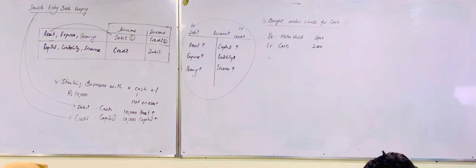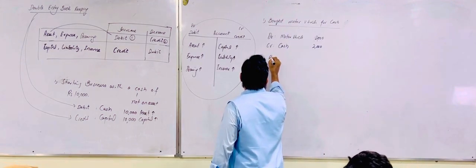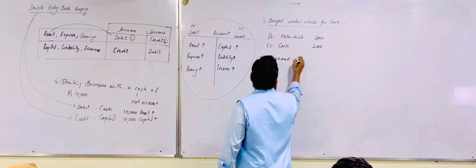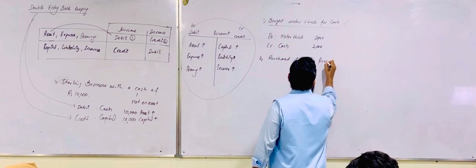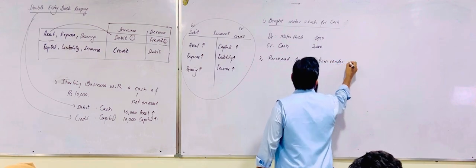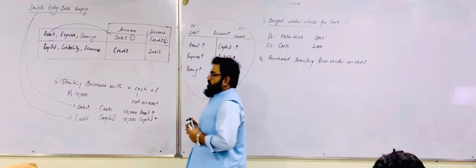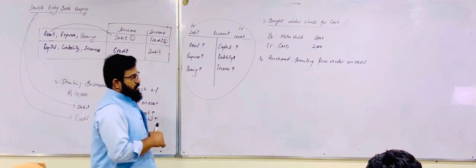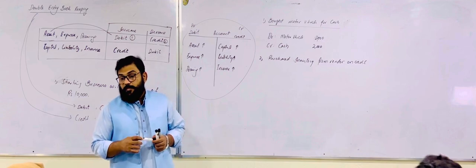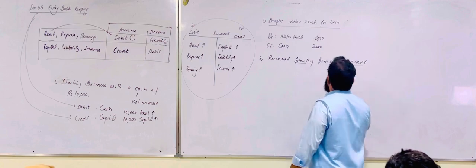Okay, now we move on. Entry number 2: purchased inventory from vendor on credit. If you have purchased something from your vendor on credit, what entry will it be? You are purchasing inventory from vendor on credit.